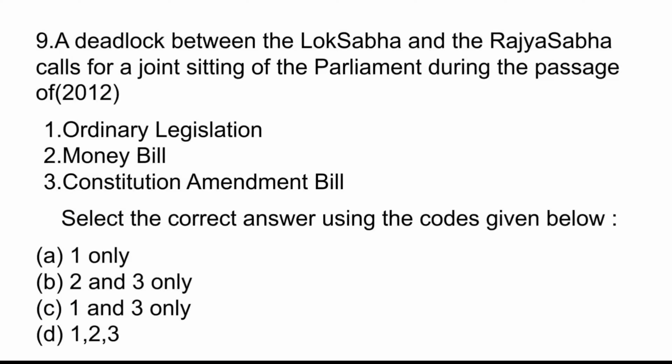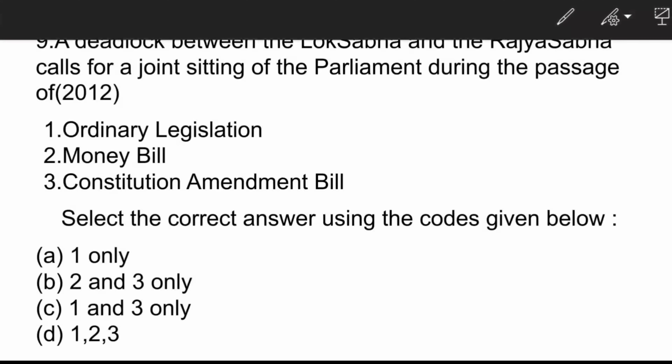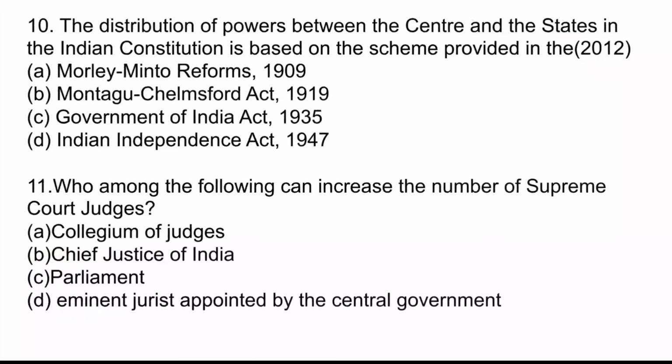A deadlock between the Lok Sabha and Rajya Sabha calls for a joint sitting of the Parliament during the passage of? The correct answer is option A, ordinary legislation. In case of money bill and constitutional amendment bill, joint sitting cannot be taken off and prior recommendation of the President is necessary for passing money bill and constitutional amendment bill. Let's move to the next question.